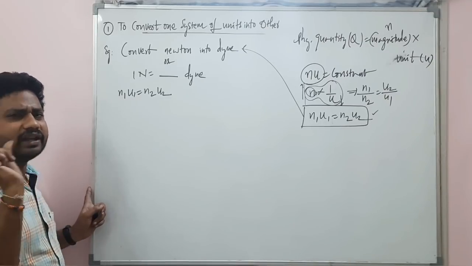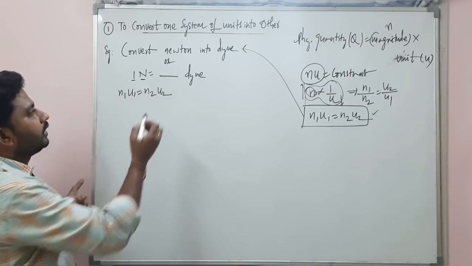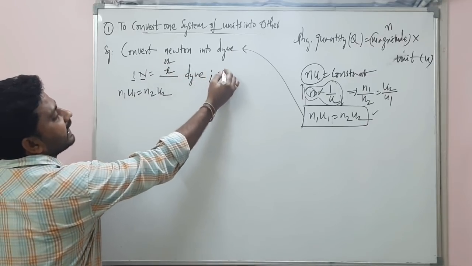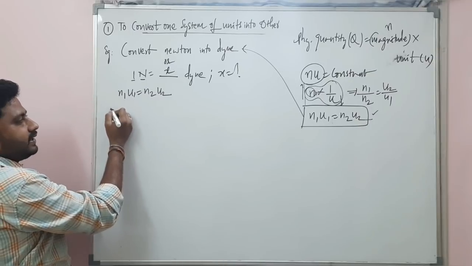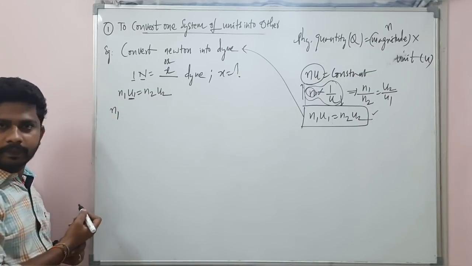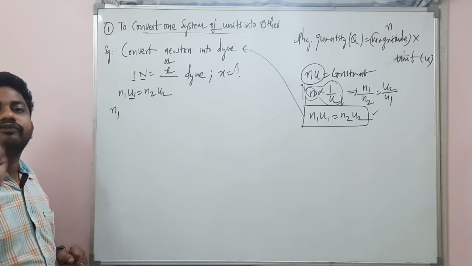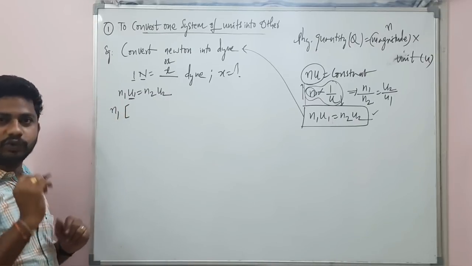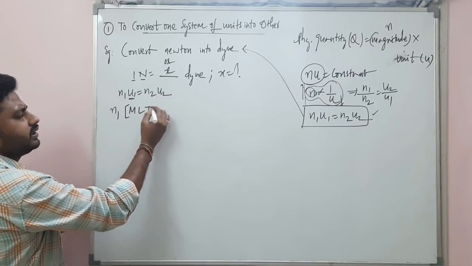N1, it's a value, 1 Newton. Understand? Here also some value will be there. Imagine that is X. We need to find that X. So unit, Newton. Newton is the force unit. So here we are writing the dimensions of the force are M, L, T, right?